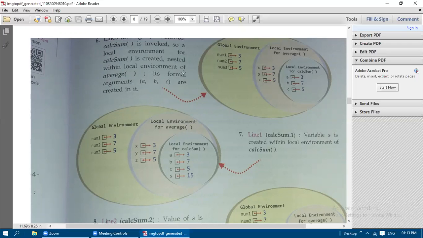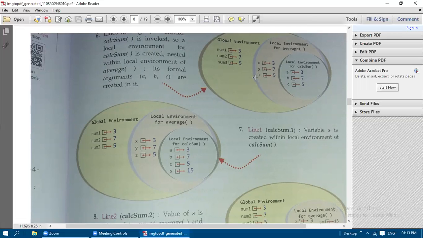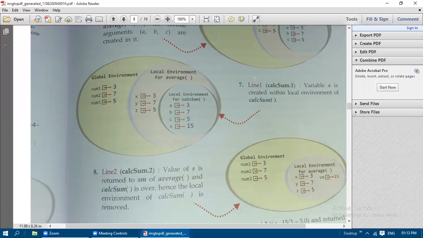Okay, so its formal arguments a, b, c are also created here, with the same values 3, 7, 5, because all these are copied from where? From the global environment only. So the calcium values and the average function values are both copied from the global environment values num1, num2, num3. So now calcium's first statement is executed. Variables a, b, c are created in the local environment of calcium, and at line 2 of calcium, s = a + b + c, that is 3 plus 7 is 10, 10 plus 5, 15 is assigned to s here.